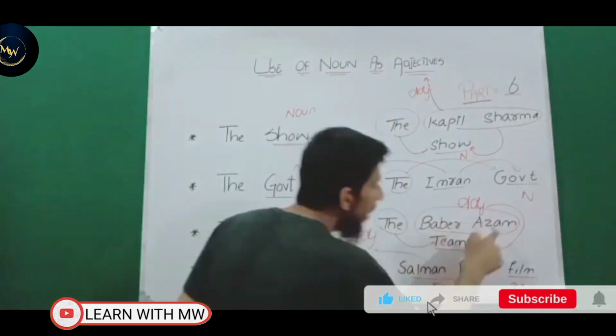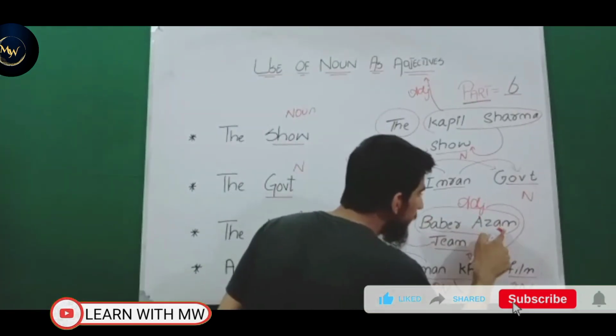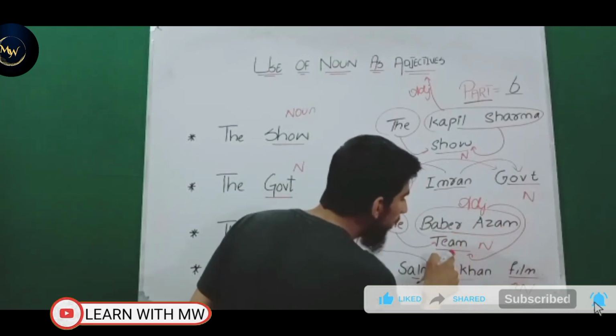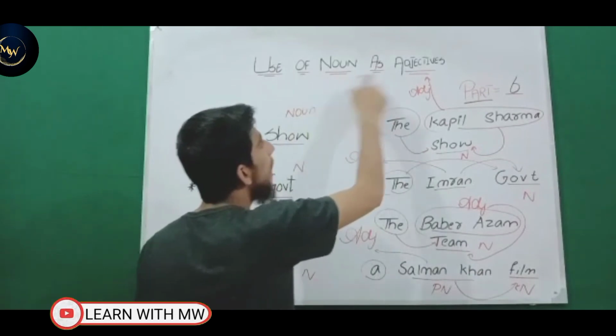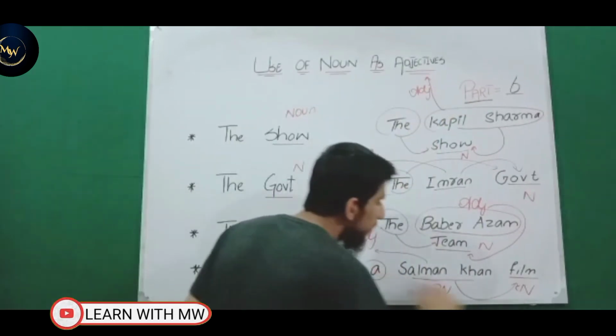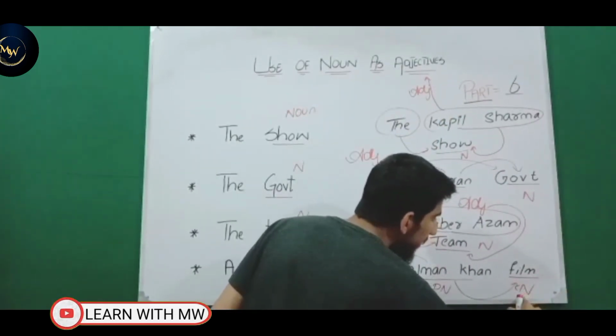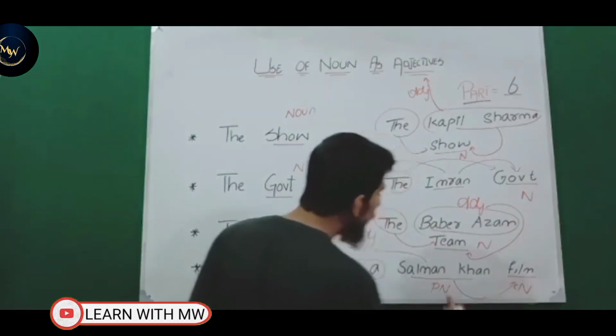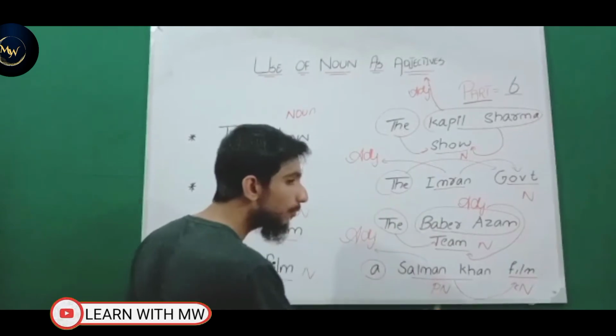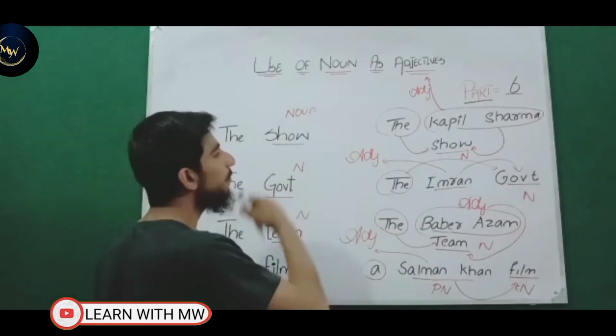The same as the example, the Babar Azam team. Babar Azam is a noun, but it adds meaning to the noun team. So Babar Azam is a noun used as an adjective in English grammar. The same is the case with the Salman Khan film. Film is a noun, and Salman Khan is also a noun, but it adds meaning to the noun film. That's why Salman Khan is a noun, but it is used as an adjective in English grammar.